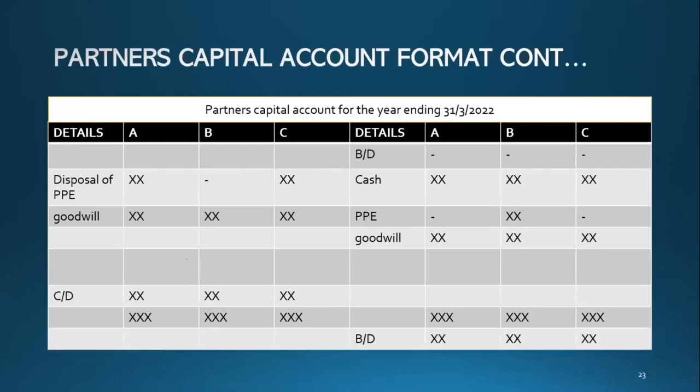Brought down balance will be only on the credit side in partner's capital account.